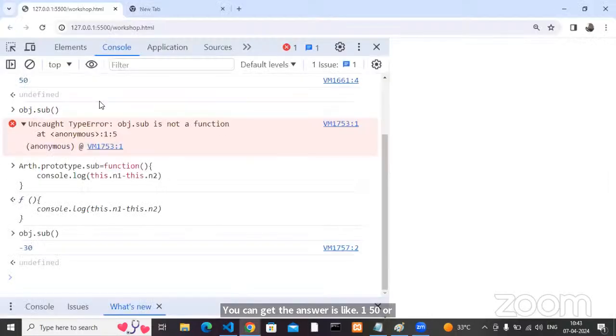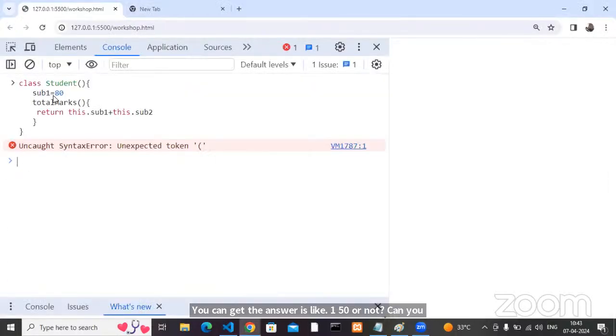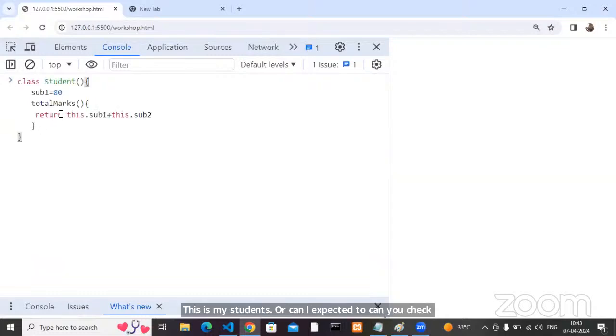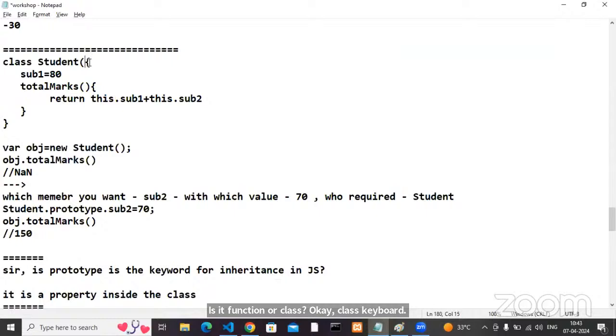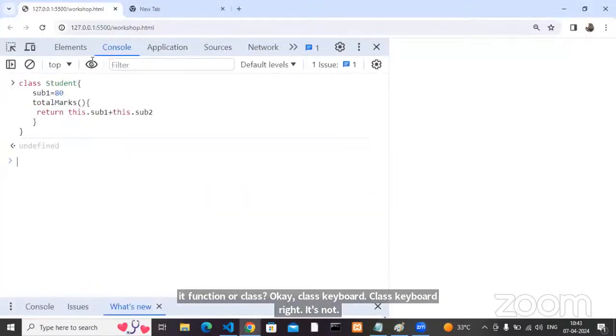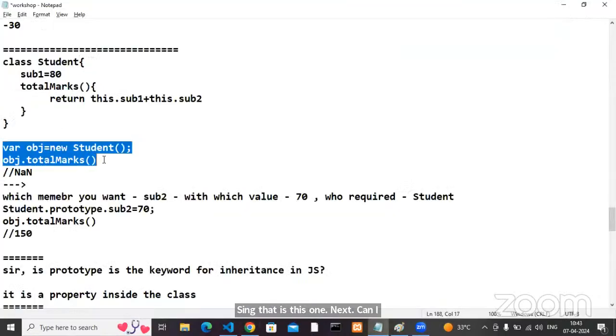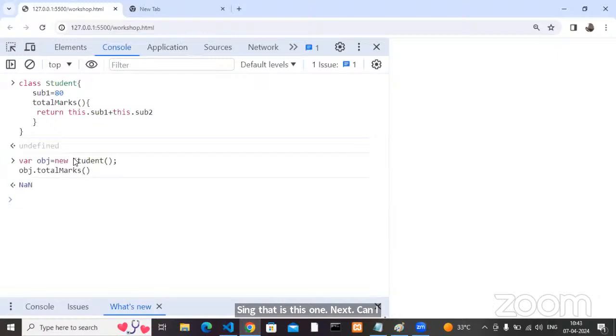Can I take this one? This is my student. Okay, unexpected token. Can you check where it is? Class student, parentheses required or not? Is it a function or a class? Class keyword, right? Yes, the syntax is this one. Next, can I create an object and call it?